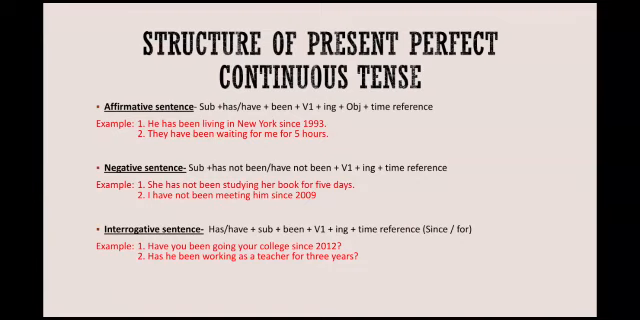The next is interrogative sentence. In interrogative sentences, the formation is has or have plus subject plus been plus first form of verb followed by ing plus time reference. Remember, time reference is always given with the help of since or for. And interrogative sentences as usual are formed by placing the helping verb before the subject. So has or have will precede the subject here. For example, have you been going to your college since 2012? Has he been working as a teacher for 3 years, etc.